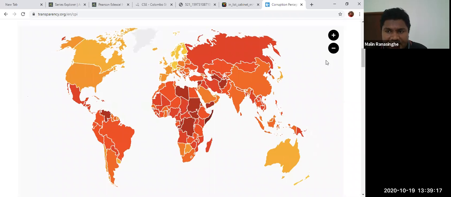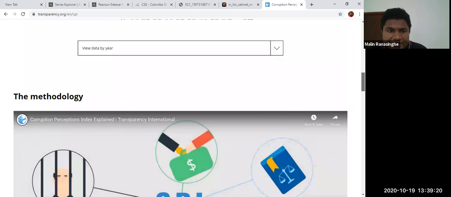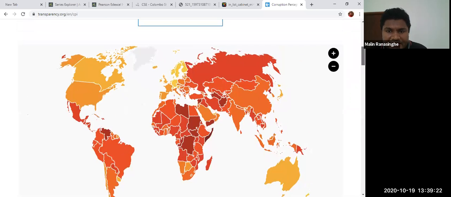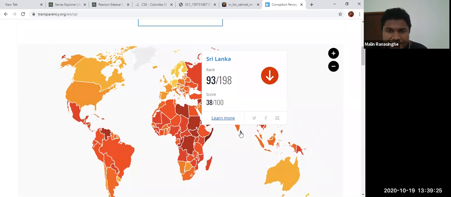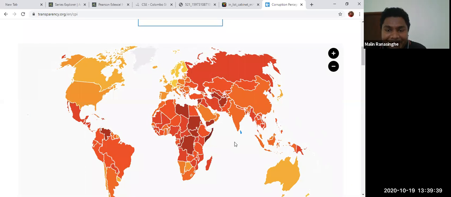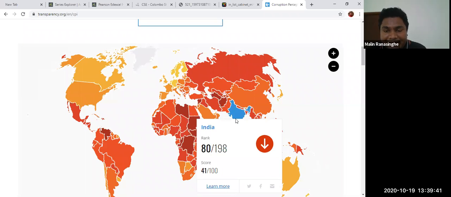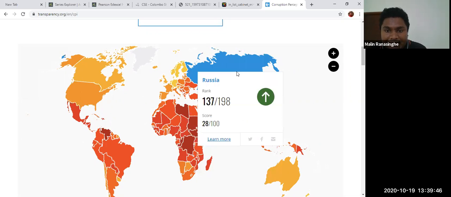If you go to the index, the ranking, you can select different countries. For example, if you go to Sri Lanka, Sri Lanka's rank is 93rd out of about 190 countries. It's like a medium corrupted country. If you go to India, India is 80th, which is above us, and their score is higher. Russia is 137th out of 198.